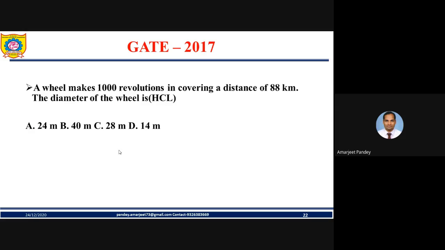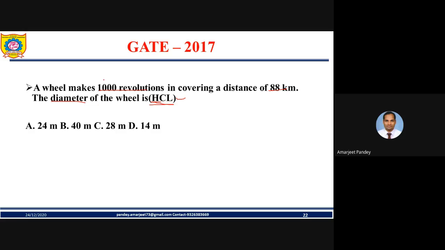Yes, let's take another question asked in 2017. Very important. The same question was asked in HCL company in any years. A wheel makes 1000 revolutions in covering a distance of 88 kilometer. What will be the diameter of the wheel?